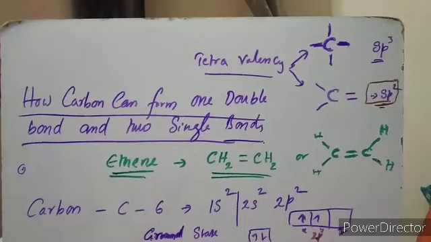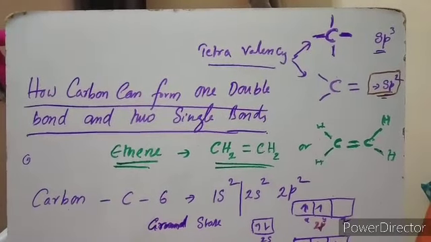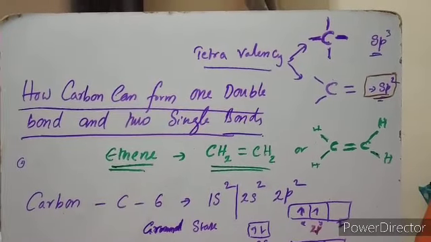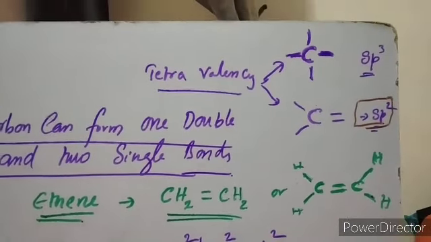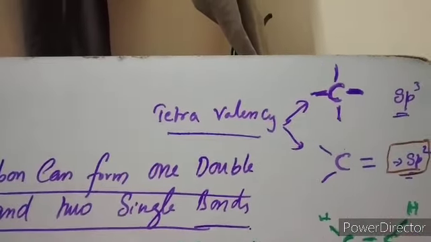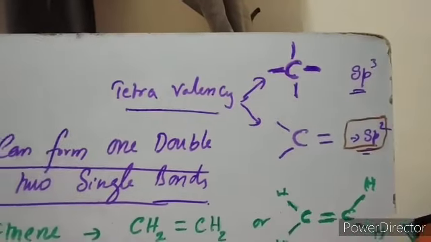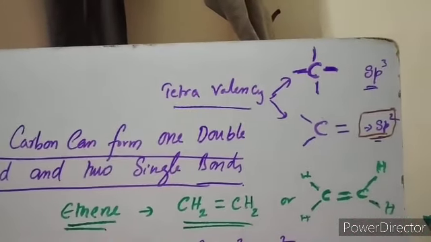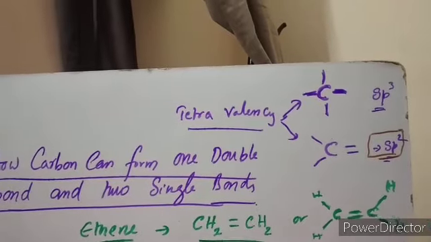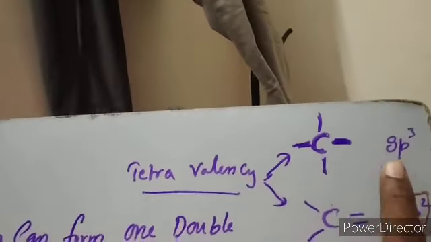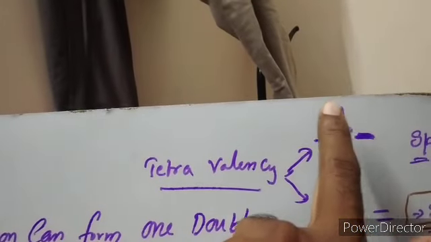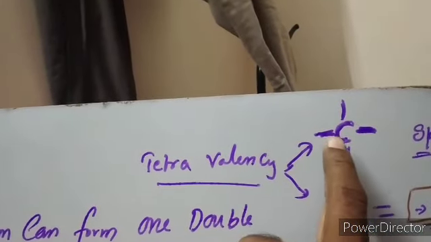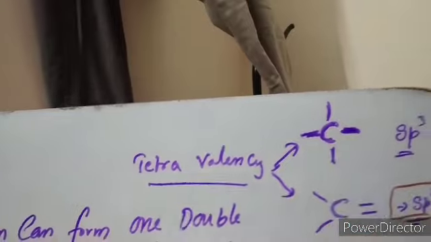Dear students, let us see how carbon can form a double bond and 2 single bonds. We already discussed carbon. It has tetravalency, meaning the valency of carbon is 4, and it undergoes sp3 hybridization. By sp3 hybridization, carbon can form 4 single bonds with 4 different or same type of atoms.